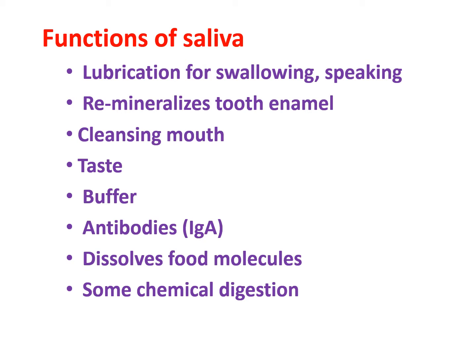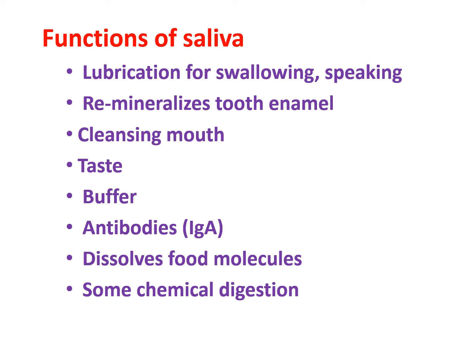The next function of saliva is that it acts as a buffer and maintains the pH in the oral cavity, which is responsible for its normal functioning. Saliva also carries certain antibodies, specifically the IgA antibody, which acts as a protective immune system in the oral cavity. The next major function is dissolving the food in the mouth. If we are eating certain kinds of sugars or water soluble foods, they start getting dissolved so that they can be easily ingested into the body.